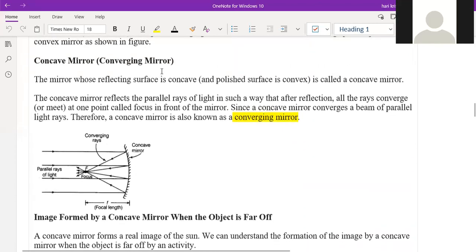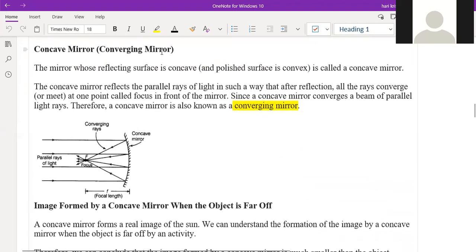Sir, the concave mirror will face towards us. The convex mirror will be like pushed back, sir. We'll draw it like this, no? Like a curve, like a reverse C, we can say. Good. Suppose you take a tablespoon. If you look inside the tablespoon, that curved shape is a concave shape. If you turn the tablespoon around and look at the outside, that is a convex shape.